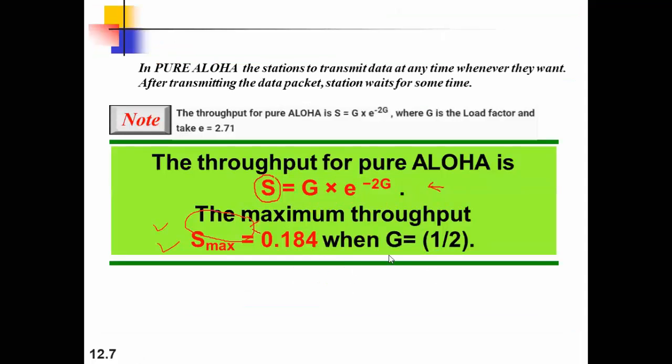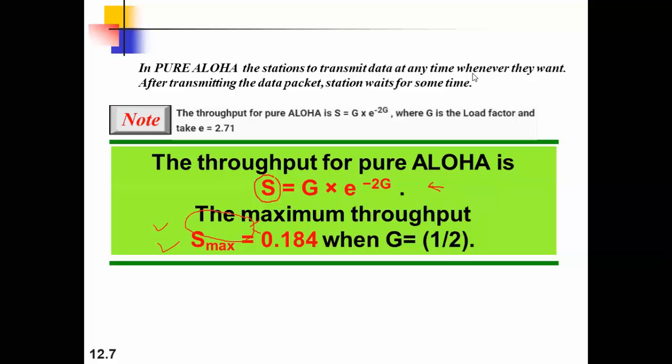So that's why we take G as half of this, the loading. When we put half of this value, we get the maximum throughput, and the maximum value that comes out is 0.184, right? So in pure Aloha, stations transmit data at any time, whenever they want, because this is the only protocol which was designed with no rules, right?